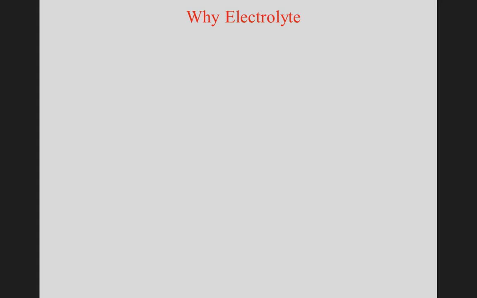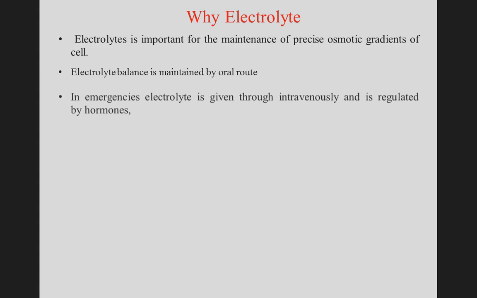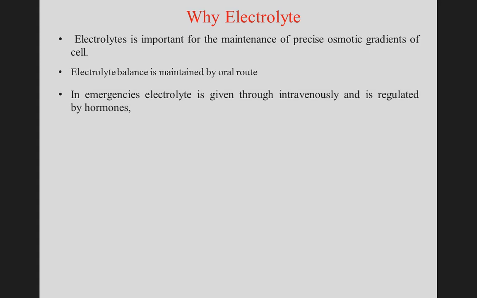Why electrolyte? Electrolyte is important for the maintenance of precise osmotic gradient of the cell. Electrolyte balance is maintained by oral route. In emergencies, electrolyte is given intravenously, that is by blood vessels, and is regulated by hormones.